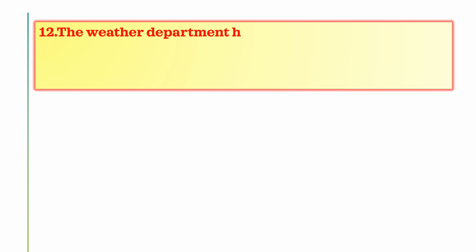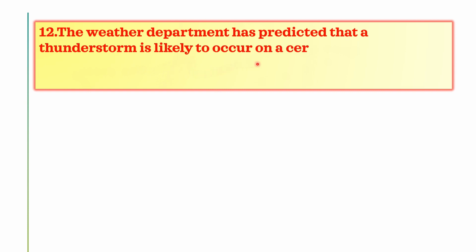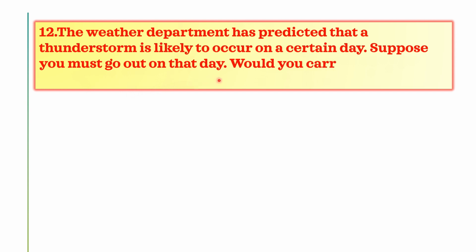Next one. The weather department has predicted that a thunderstorm is likely to occur on a certain day. Suppose you must go out on that day. Would you carry an umbrella? Explain. Here, the weather department has already predicted that a thunderstorm is likely to occur on a certain day. So that day you must go out. What precautions? Would you carry an umbrella? Is it correct? No, it is not safe.